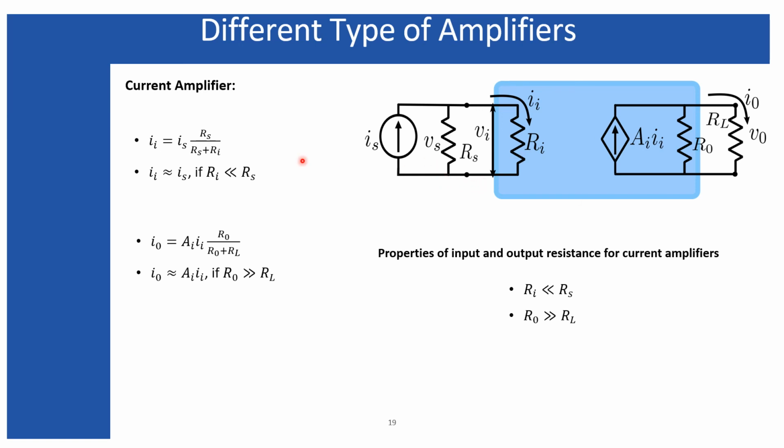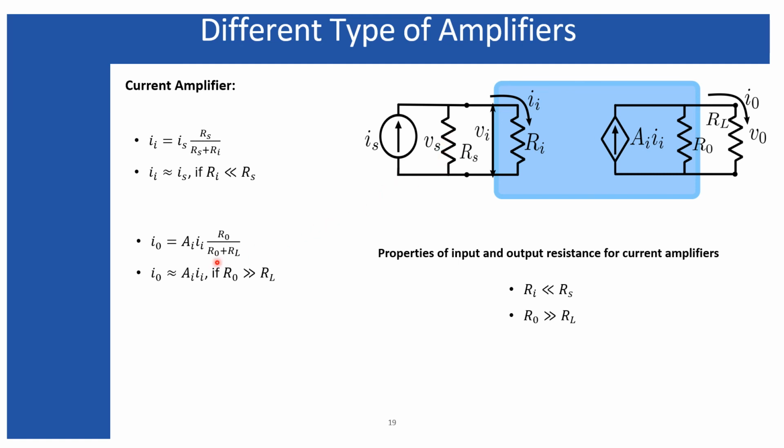Therefore, if I investigate the property of input impedance, we can see the current flowing through this Ri can be derived using the current divider rule: Is times Rs divided by the summation of Rs plus Ri. So in order to make this entire current flow through the input impedance of the amplifier, we must have Rs very much larger than Ri, because only then will most of the current find its path through this Ri. That is why the input impedance must be very much less than Rs if the amplifier is a current amplifier.